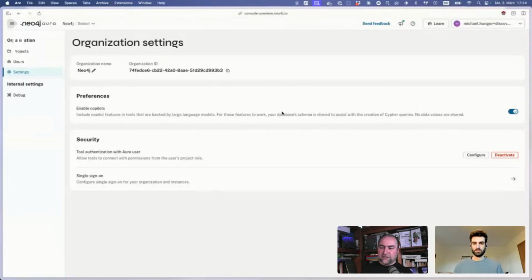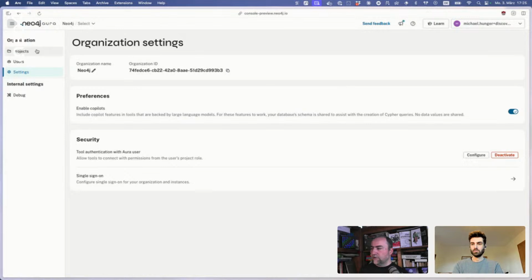It does not send any data to the LLM, which is also running in Google Cloud, where Aura itself is running. It only sends my question and the database schema to the LLM. This is a fine-tuned model that we fine-tuned for Cypher generation. It's a specific text-to-Cypher model that we host ourselves, and it runs in Vertex in GCP.